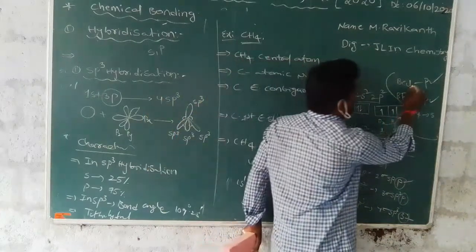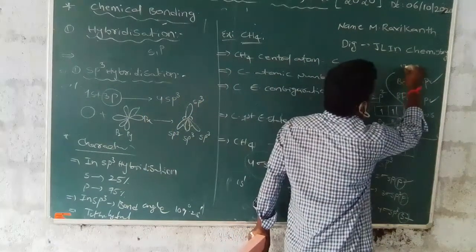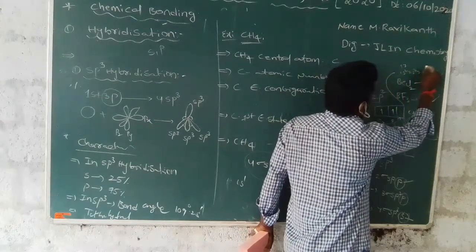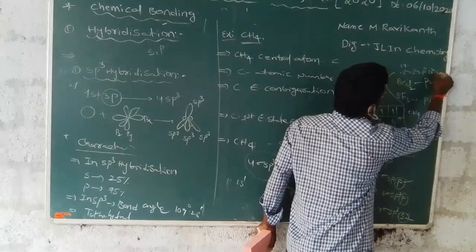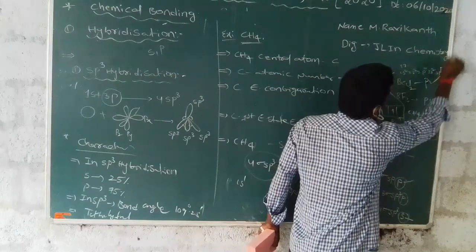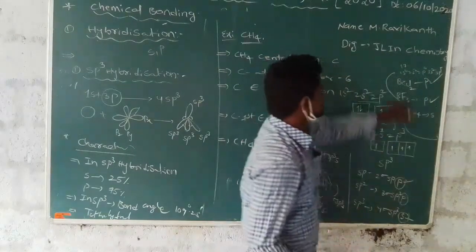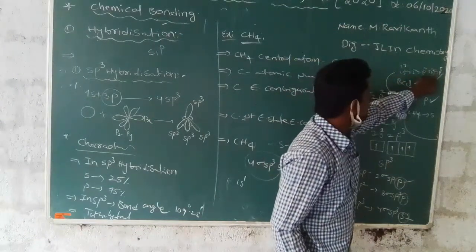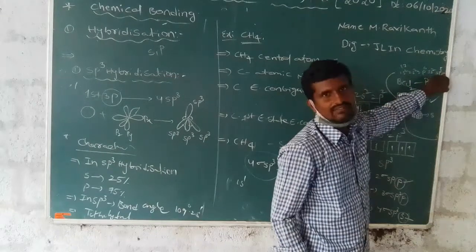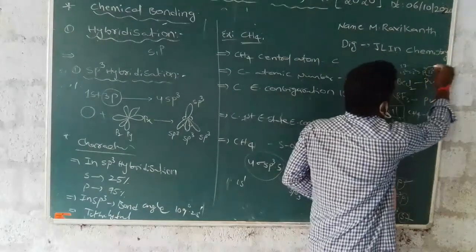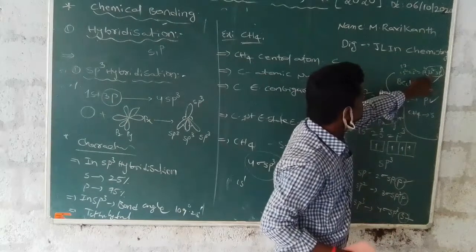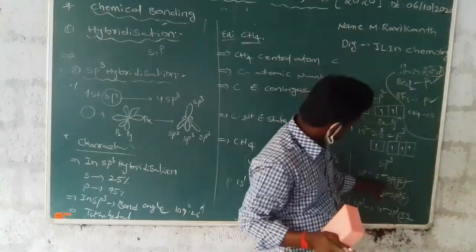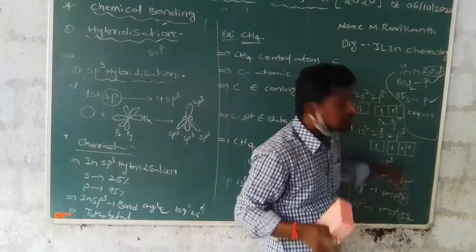Chlorine has atomic number 17: 1s2, 2s2, 2p6, 3s2 and 3p5. That is 2 electrons, 4 electrons, 10 electrons, 10 plus 2 is 12, 12 plus 5 is 17. The outermost orbital is the p orbital, so 2 sigma sp-p bonds are formed.